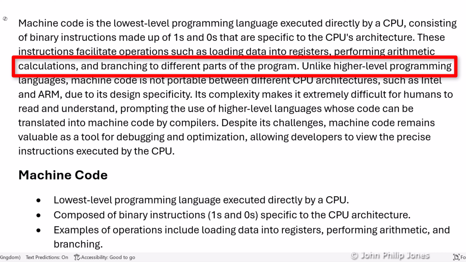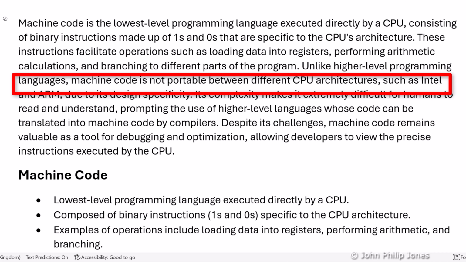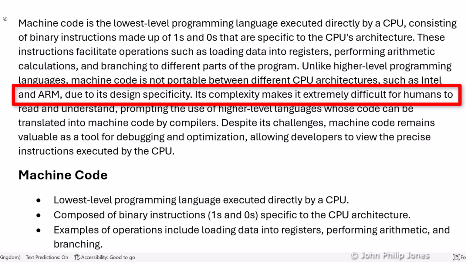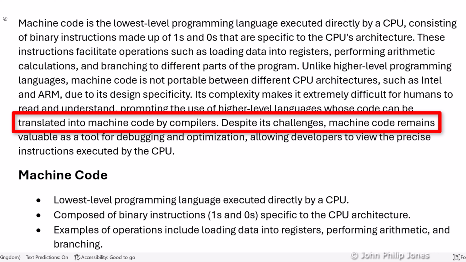Unlike higher-level programming languages, machine code is not portable between different CPU architectures, such as Intel and ARM, due to its design. Its complexity makes it extremely difficult for humans to read and understand, prompting the use of higher-level languages whose code can be translated into machine code by compilers.